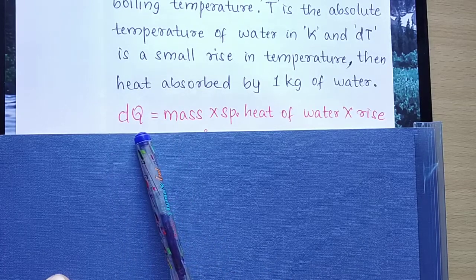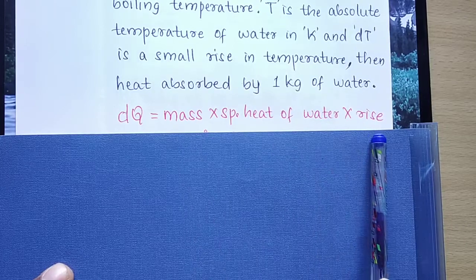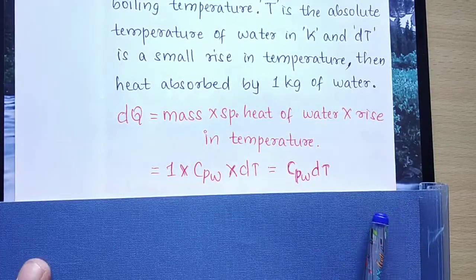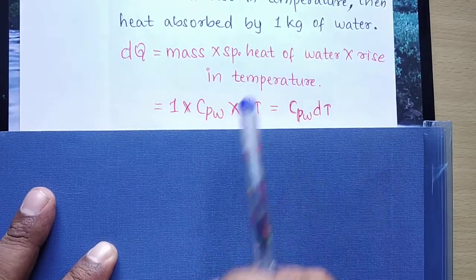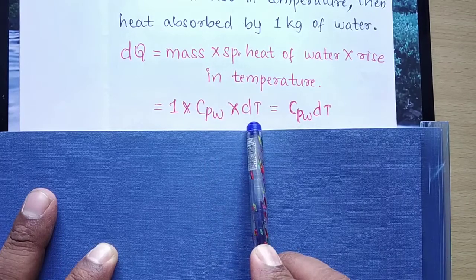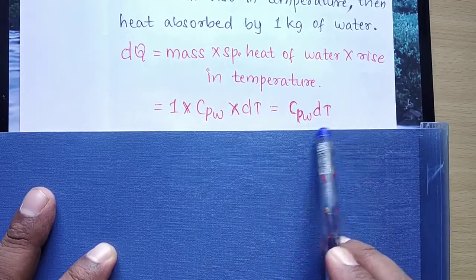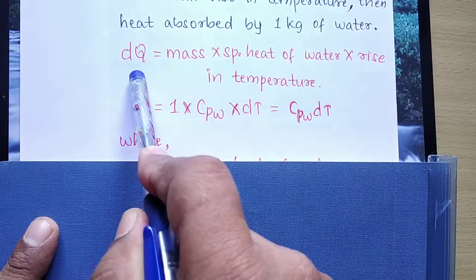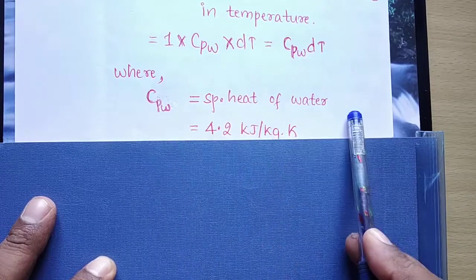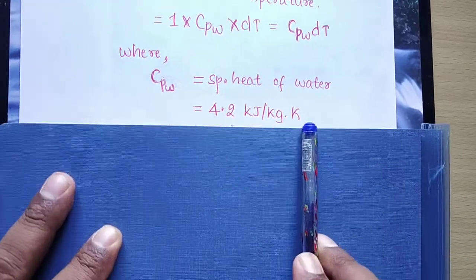So this amount of heat added dq will be equal to mass of water into Cp of water into rise in temperature of water. So what is that? Mass of water is 1 kg, Cp of water is Cpw into dt. That is, dt is rise in temperature. So Cpw into dt gives me what is dq. While Cp is nothing but specific heat of water, which is nothing but 4.2 kilojoules per kg Kelvin.